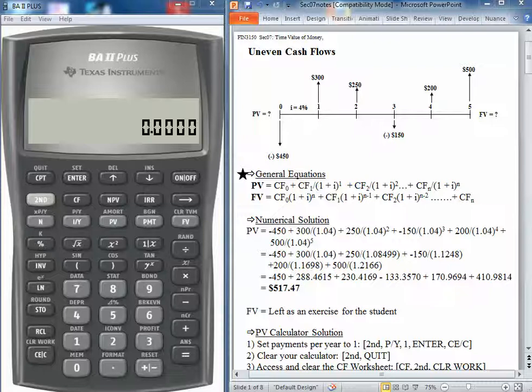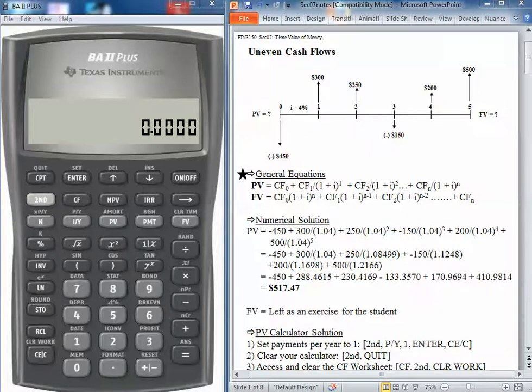Now numerically we can solve this problem by taking each one of these cash flows and discounting them to the present or compounding them to the future. So 450 is in the present, 300 divided by the interest rate factor, 250 divided by the interest rate factor. Now that all of these cash flows occur at the same time period, we'd simply add them up. So we get a present value of $517.47.